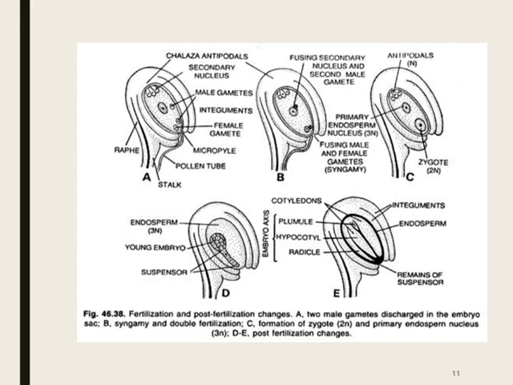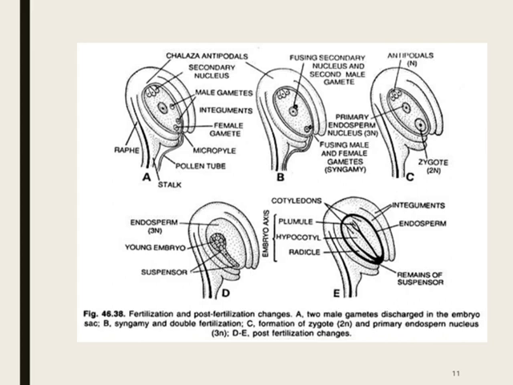It means the fusion of male and female gametes that form the zygote, and fusion of the secondary nucleus and second male gamete that form endosperm, that you can see in figures C and D. In D, there is formation of endosperm that is triploid 3N, formed from the fusion of the secondary nucleus and second male gamete.